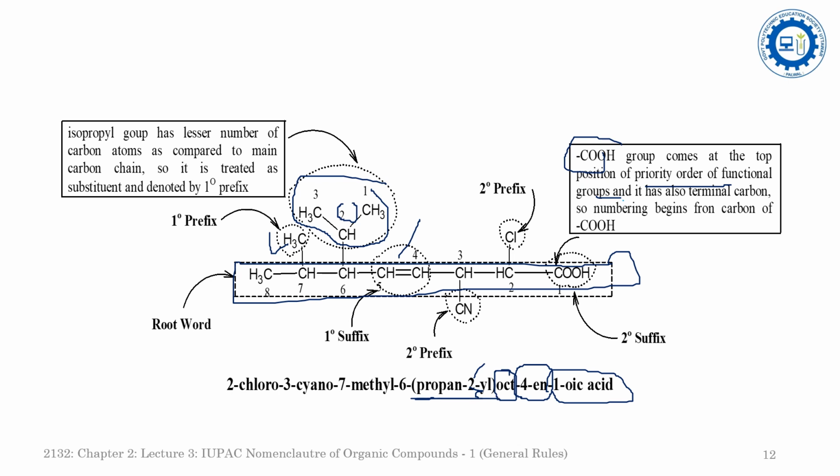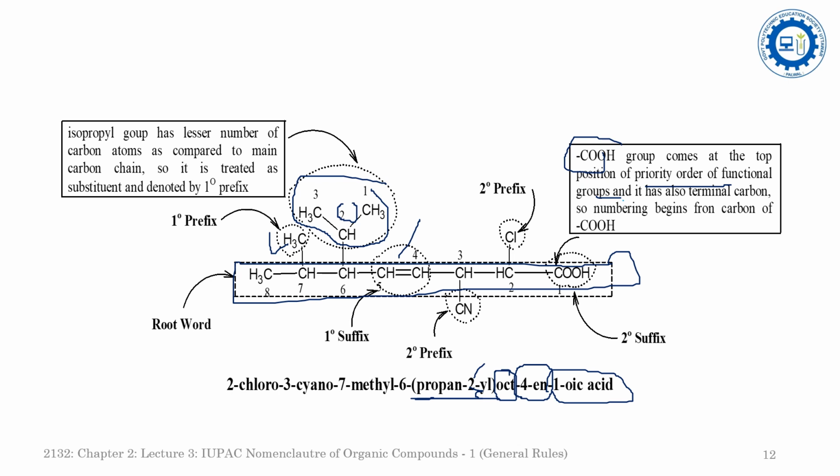So at the sixth position the isopropyl group or the propane group is attached by the second carbon to the main carbon chain of the compound, and the methyl group is attached at the seventh position. If you arrange the methyl and the propane group in alphabetical order, then the methyl comes first. So that's why 7-methyl 6-propan-2-yl will be the primary prefix.